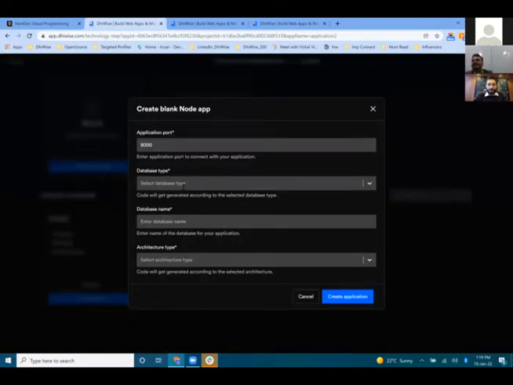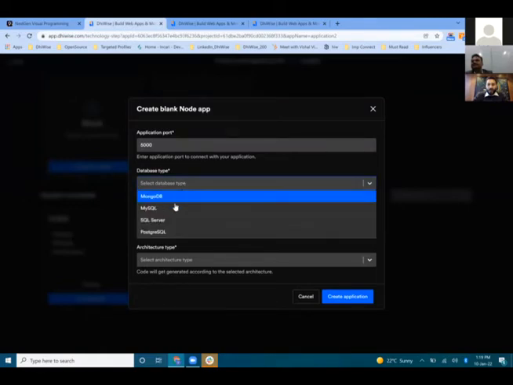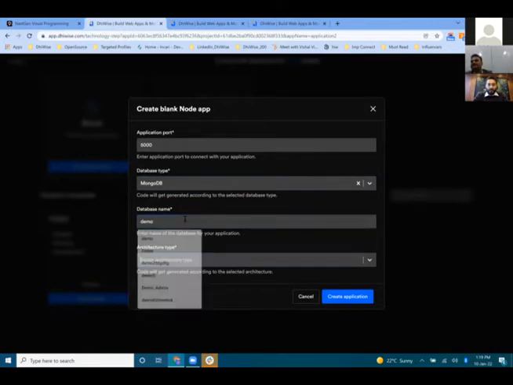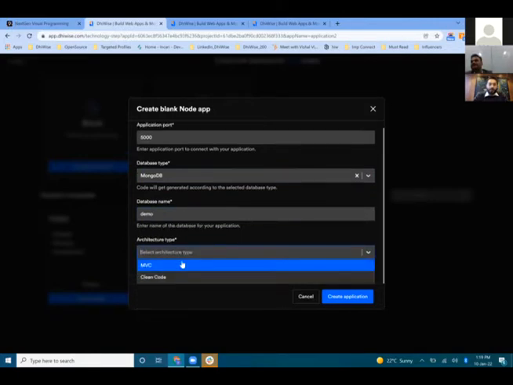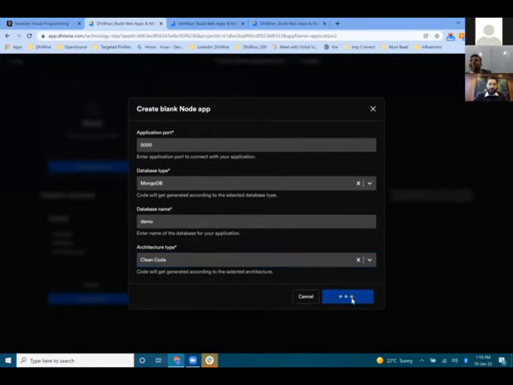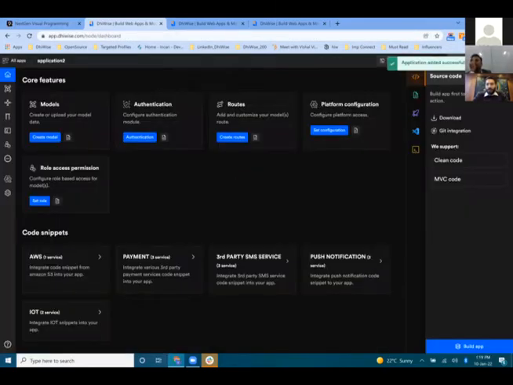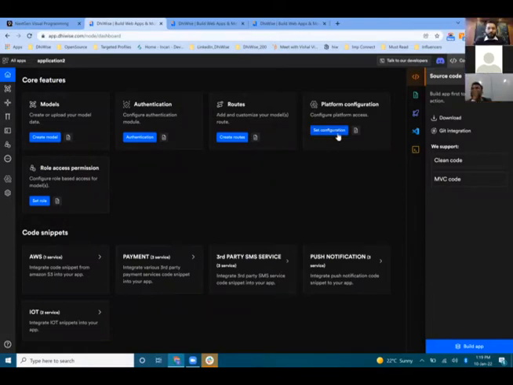You can select the application port. We have a facility for MongoDB, MySQL, PostgreSQL and all databases. I just need to set up my database name, and choose in which architecture you want to generate your code, MVC or clean code architecture. Create application. So here is my Node.js dashboard from where you can manage your models, authentication, routes, platform configuration and everything.